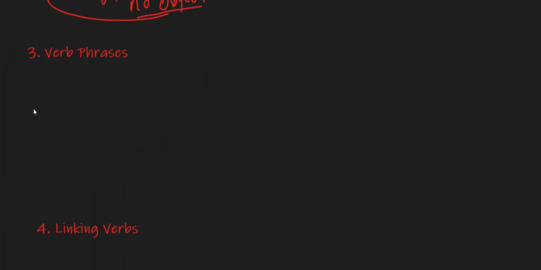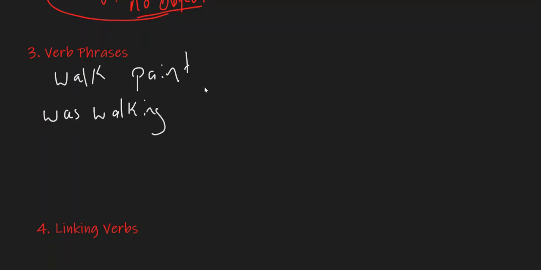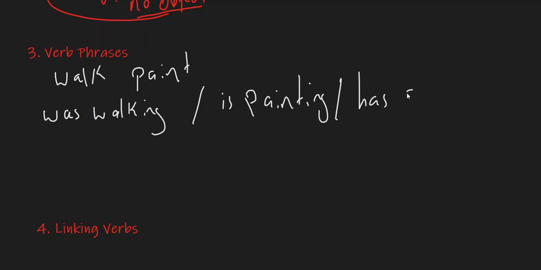However, many times verbs don't come in one word, such as walk, paint, and so on. They also come in pairs, with a helping verb, like "I was walking," "he is painting," "she has swum," and many more.